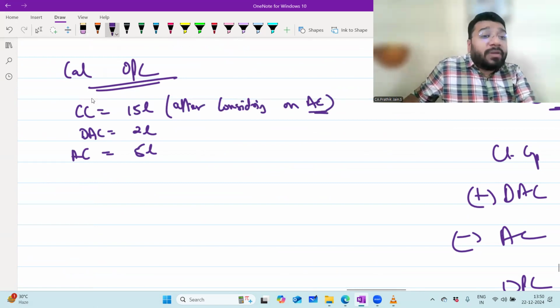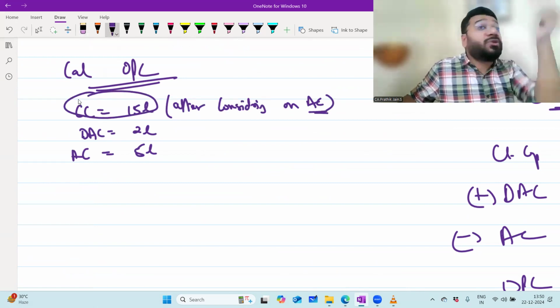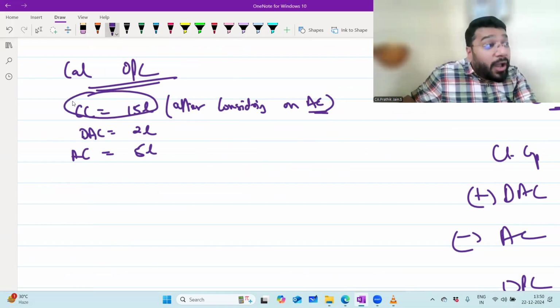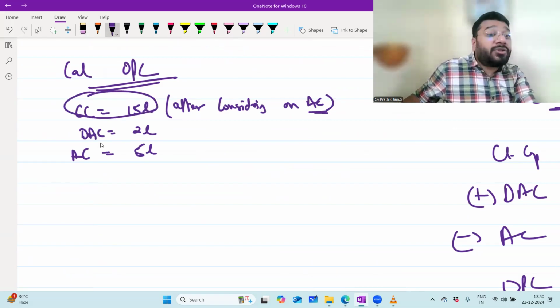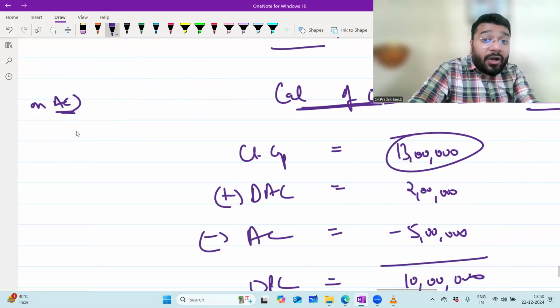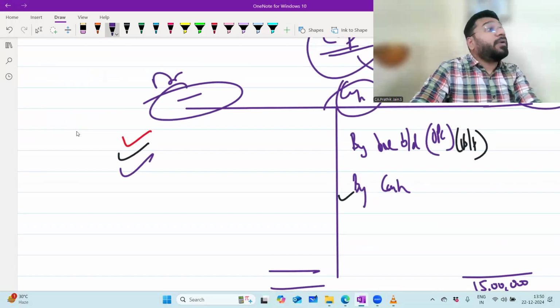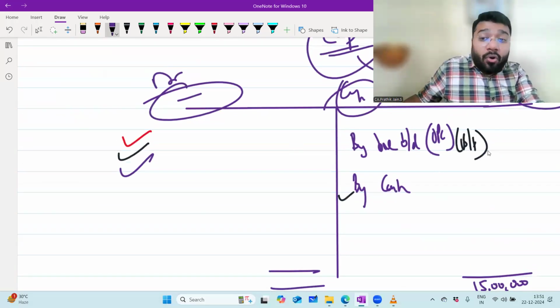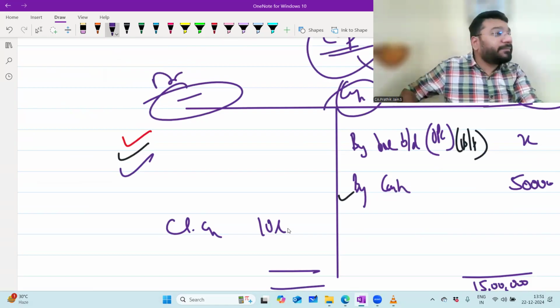Which means to calculate this closing capital, drawing against capital is not considered. It was never debited in your capital account. Only additional capital, 5 lakh, was considered.